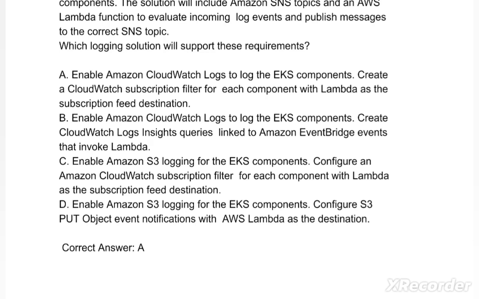Option C. Enable Amazon S3 logging for the EKS components. Configure an Amazon CloudWatch subscription filter for each component with Lambda as a subscription feed destination. Option D. Enable Amazon S3 logging for the EKS components. Configure S3 PutObject event notification with AWS Lambda as the destination. So the correct answer is option A.